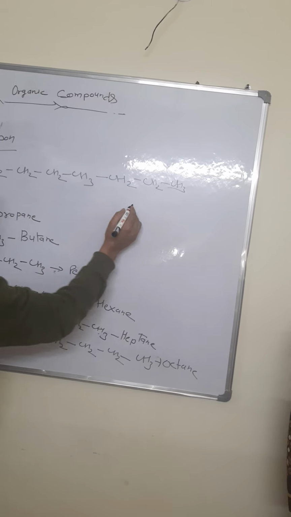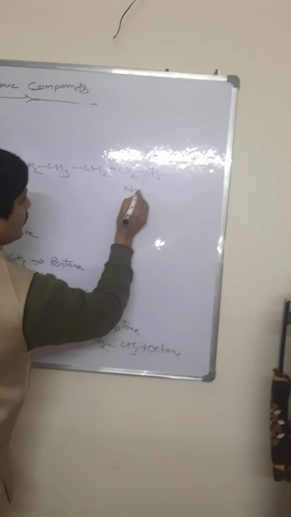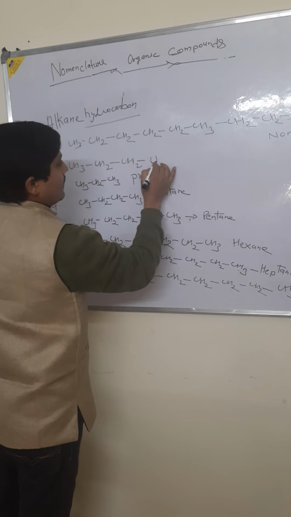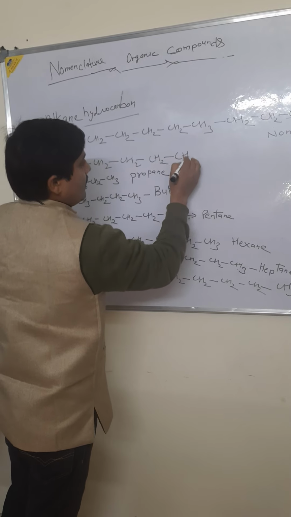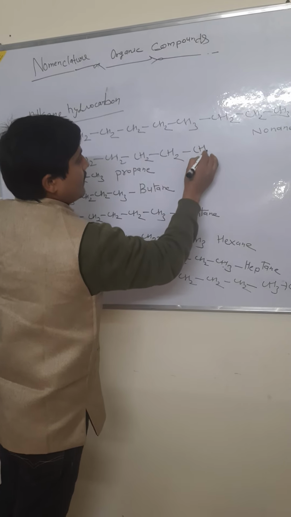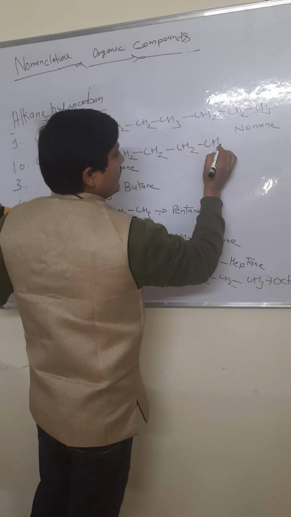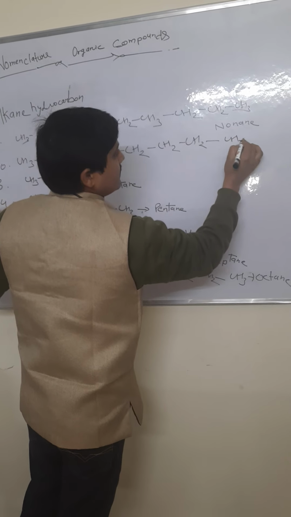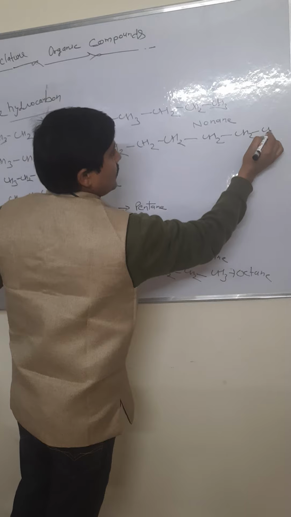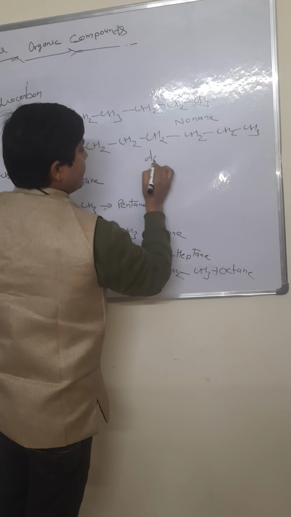This is nonane, and then decane: CH3, CH2 repeated, and CH3. This is called decane.